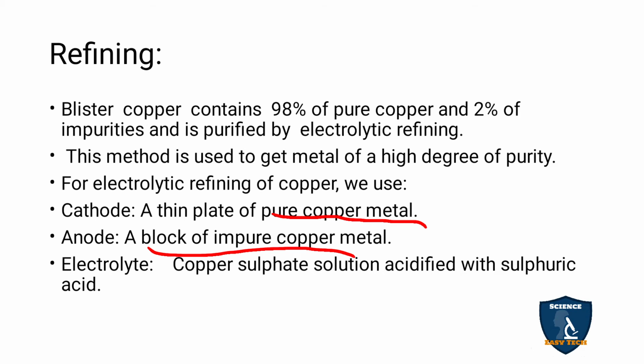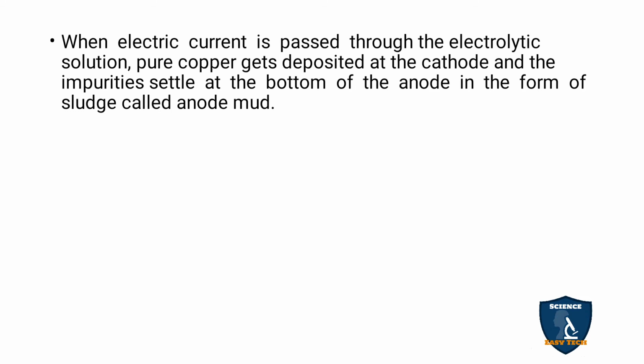solution. Now after you pass the electric current through the electrolyte solution, the pure copper will deposit on the cathode and the impurity settles down at the bottom of the anode. So now the pure copper is separated and the extraction is over. So you have taken copper from the copper pyrites.